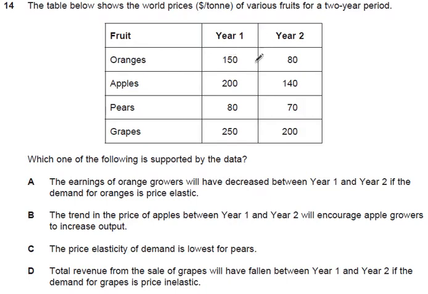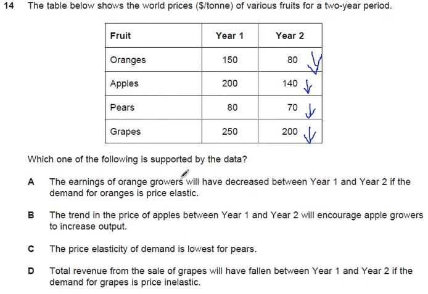So we're looking at prices here, and we see that for oranges, between year 1 and year 2, the price has gone down. Again, apples, year 1 and year 2, the price has gone down. And again for pears, and again for grapes. So really, we can simplify this table and say that the price of fruits across year 1 and year 2 has gone down. And that gives us our first important piece of information. Moving on to the possible answers.